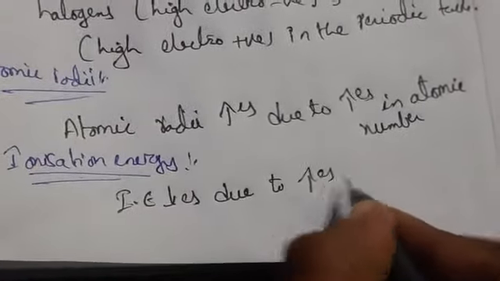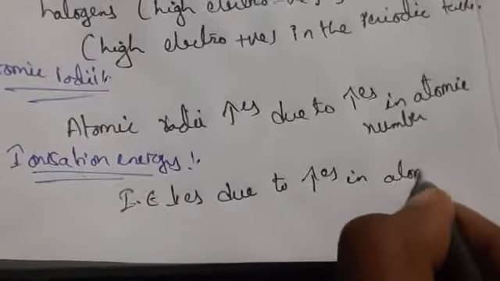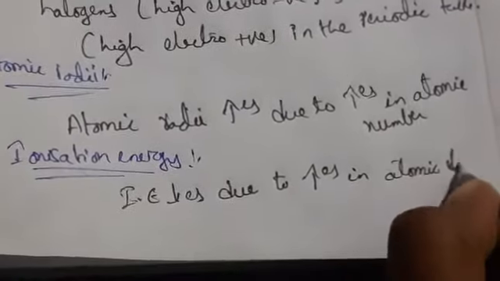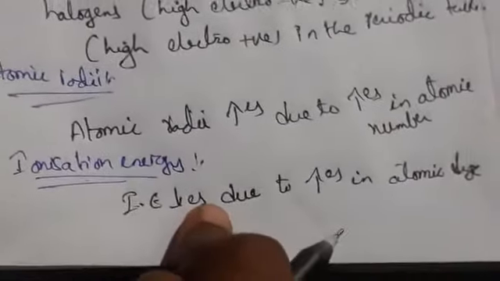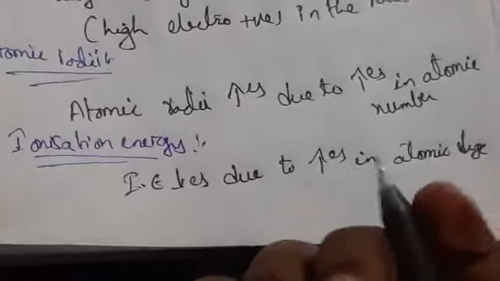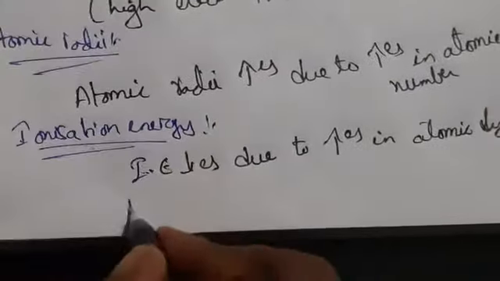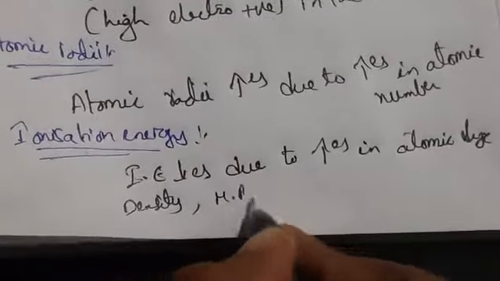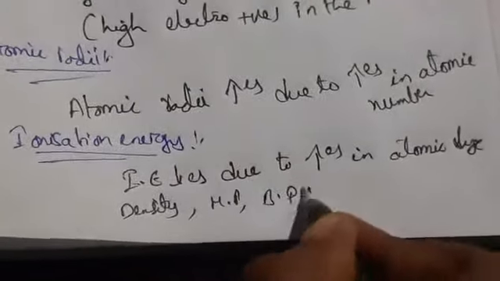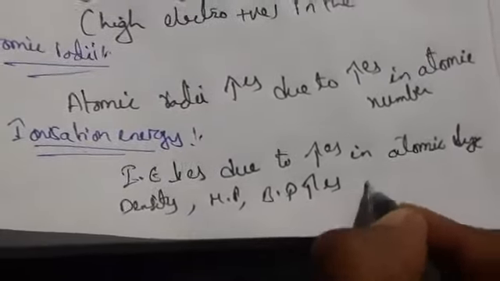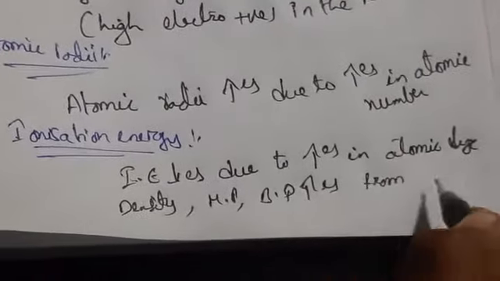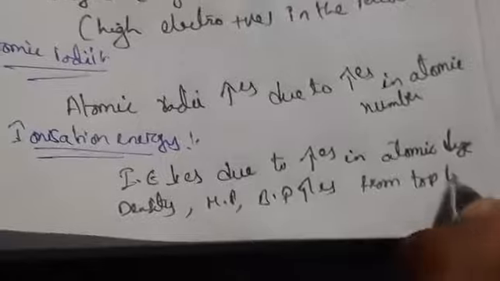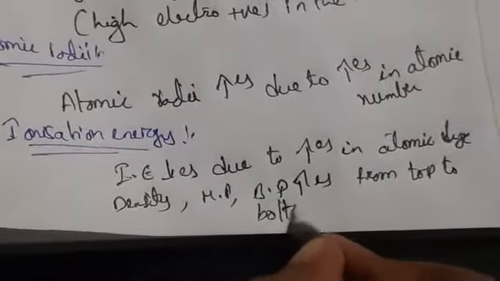Whenever atomic size increases, the ionization energy value decreases, and density increases from top to bottom. Density, melting point, boiling point, these all will increase from top to bottom.